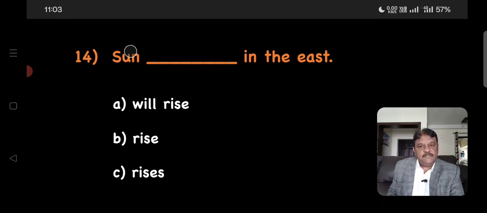Third person singular subjects will be using the simple present tense verb with es added.